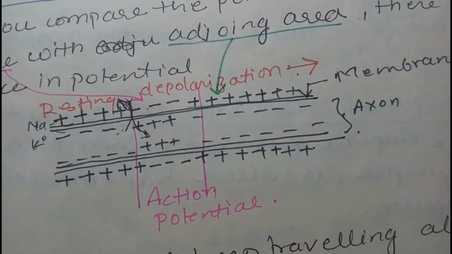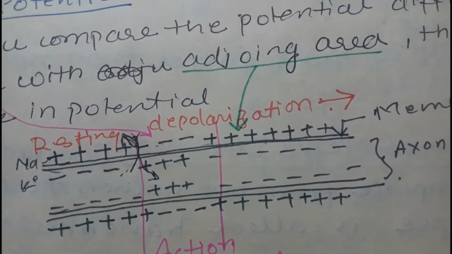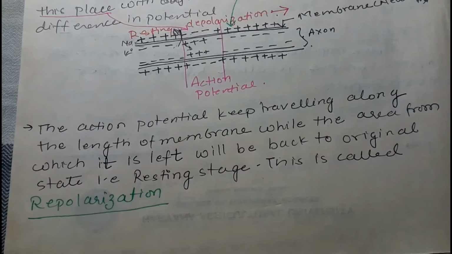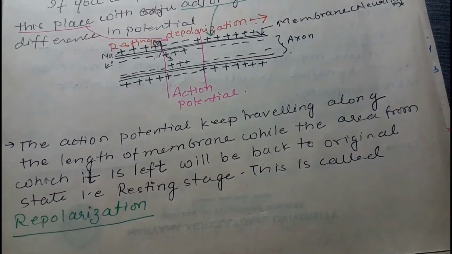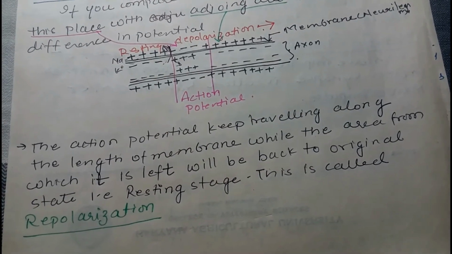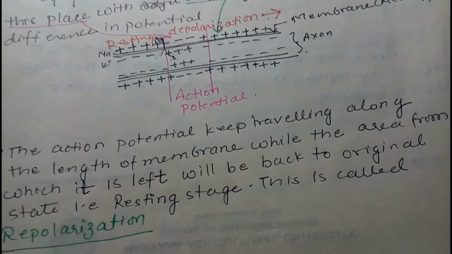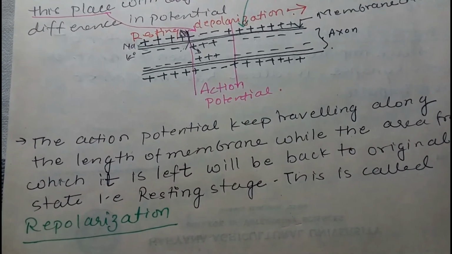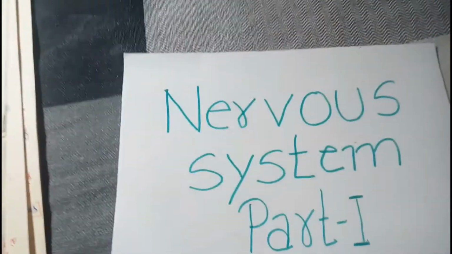Now what will happen to the area of depolarization after some time? The action potential keeps traveling across the length of the membrane while the area from which it has left will be back to the original state, that is the resting stage. So again the resting stage will come, again it will come back to the same, outside positive, inside negative. This is called repolarization.